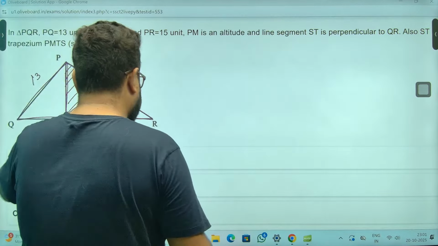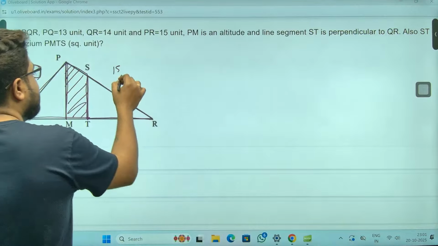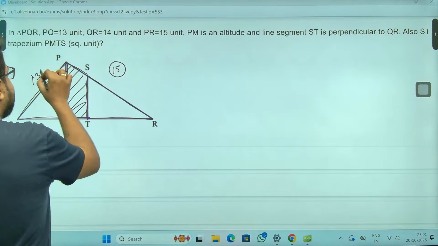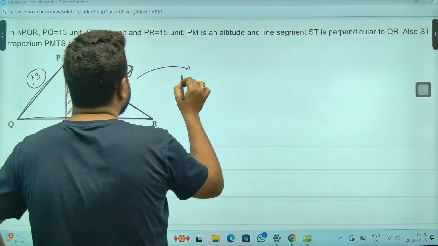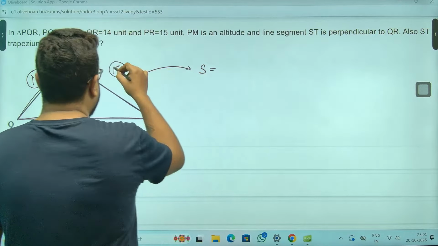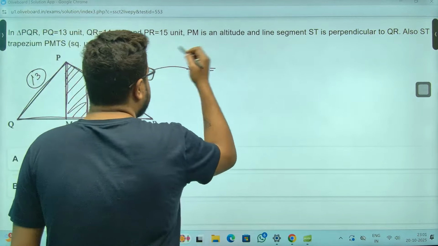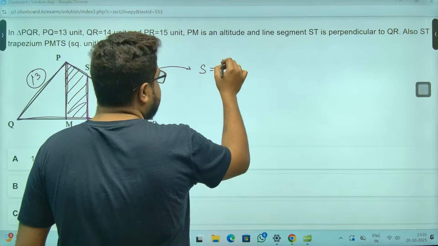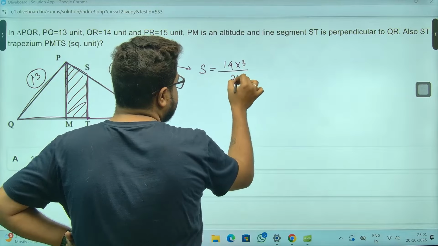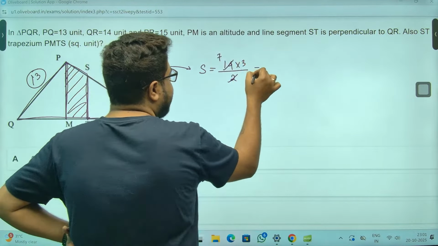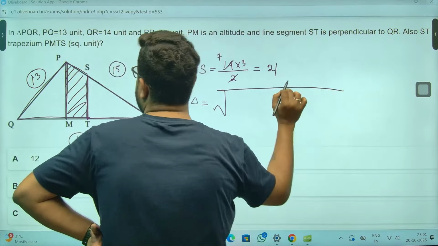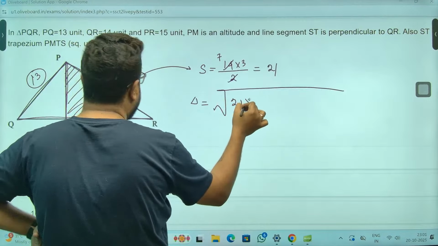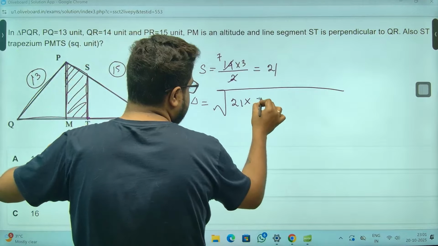Okay? Achha, how to figure out the area, sir, of the whole triangle? Sir, it's very simple because I know all three sides. I can use Heron's formula. Sir, S, the semi-perimeter, will be 14 into 3 divided by 2, sir. So that is 21. So area of this triangle will be 21 into (21 minus 14), that is 7.